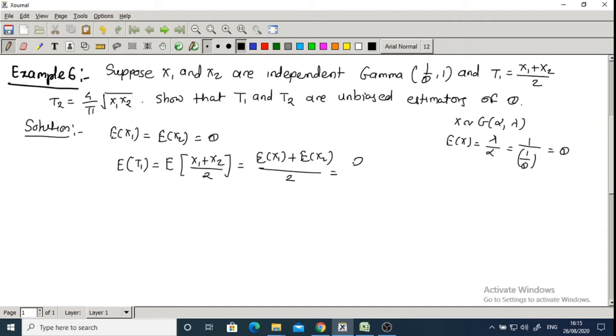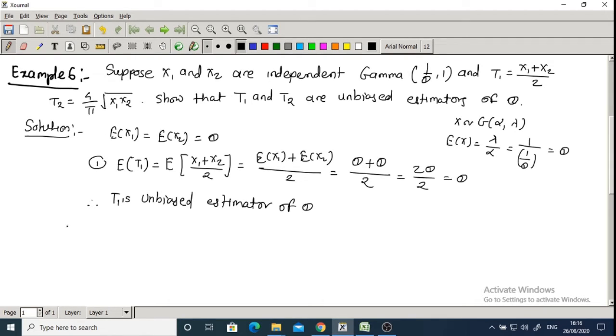Expectation of x1 is theta plus x2 is also theta divided by 2. So twice theta upon 2. So answer is theta. Therefore T1 is unbiased estimator of theta. So first part is completed.